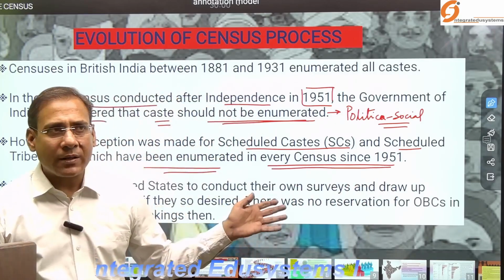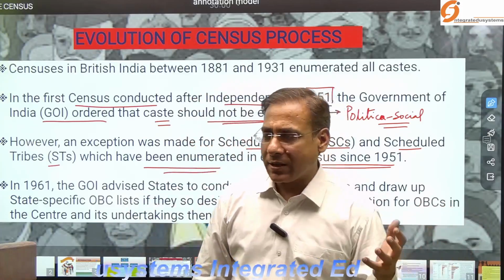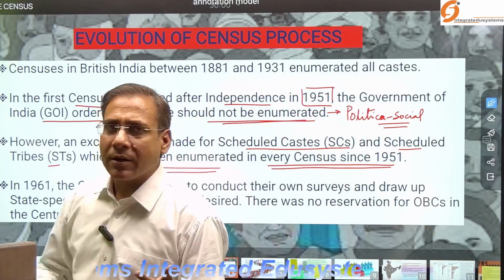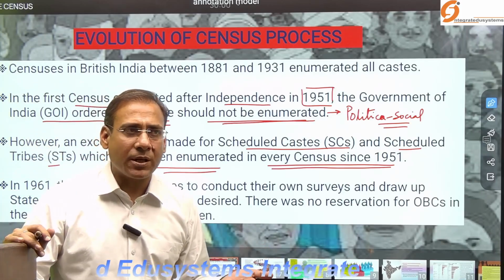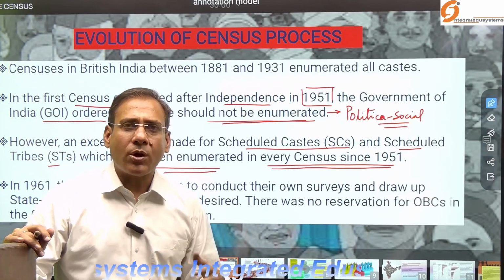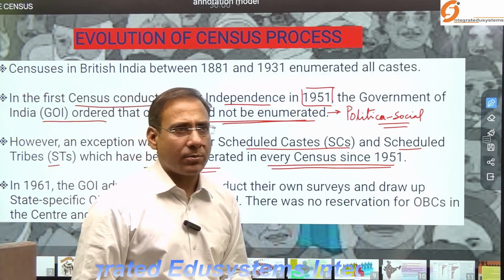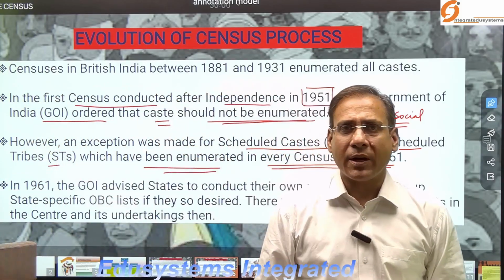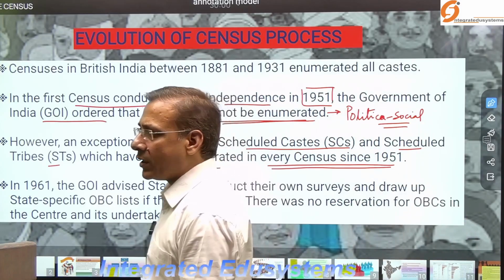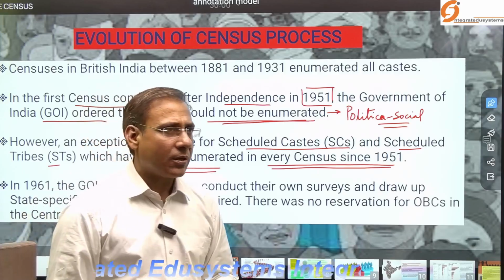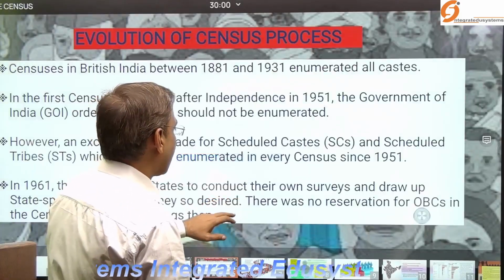Now that's why it is always debatable since 1951. Except SC and ST, why did the government restrain from counting the other castes? What is the reason behind that? According to political analysts, it may be politico-social causes, because it may create a social divide within the society, and that's why the government decided not to conduct it. Further, let's understand the other aspects.